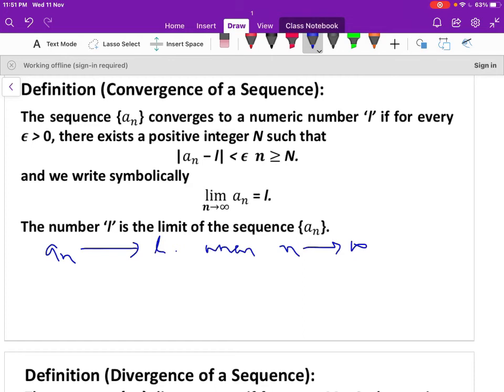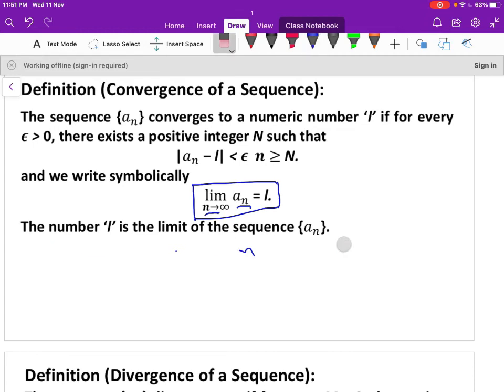Then we can say that a_n is said to be a convergent sequence, and it converges to the finite value L. Symbolically, we write limit of a_n as n tends to infinity is equal to L, where L is the limit of the sequence a_n. Let us take an example here.